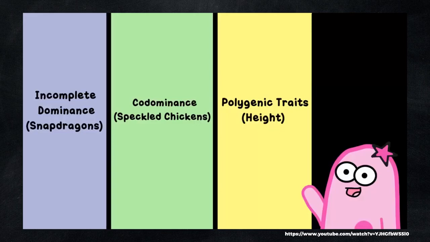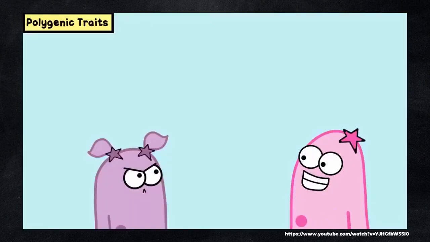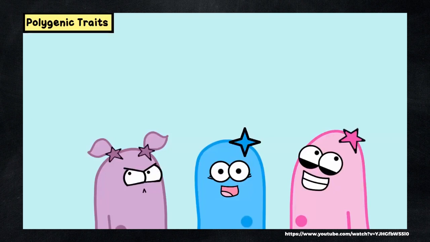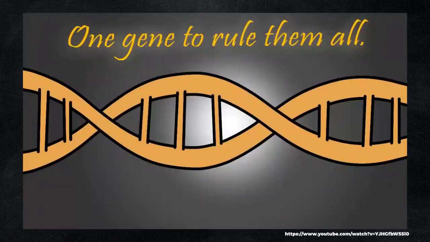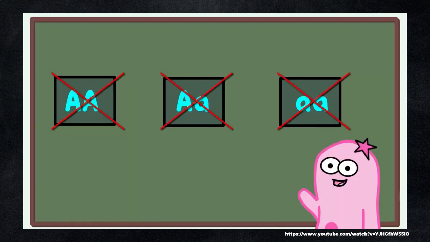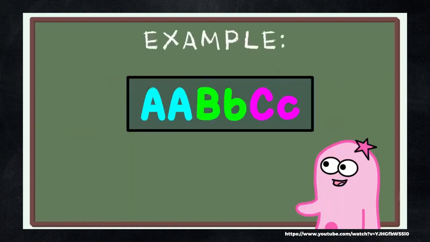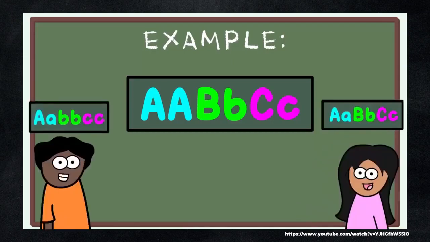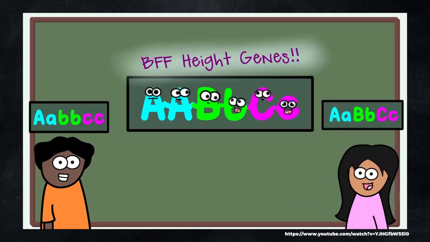Height is fascinating. In our immediate family, Pinky is taller than Petunia. Our mom is also taller than Petunia. So how does that happen? There isn't just one height gene. There's a lot of genes that determine your height. What I mean by that is that you don't just have a pair of alleles, like big A, that will code for your height. It's more like someone having a genotype of big A, big B, big C, little c, and maybe more genes to ultimately determine your height. And you inherit one allele for each of the height genes from each parent. All of these genes work together to determine your height.